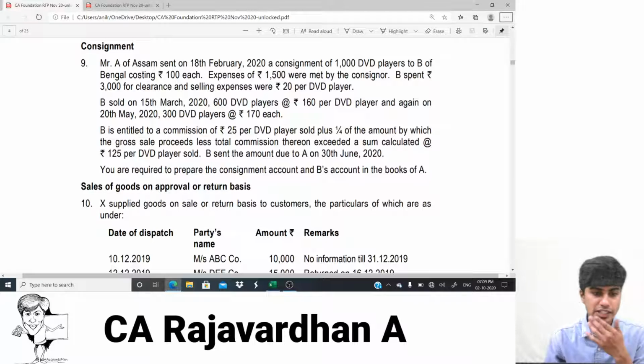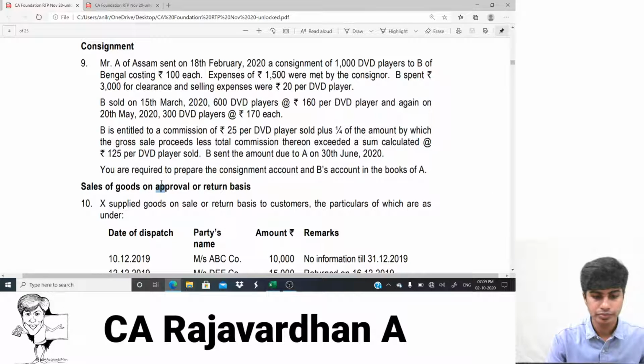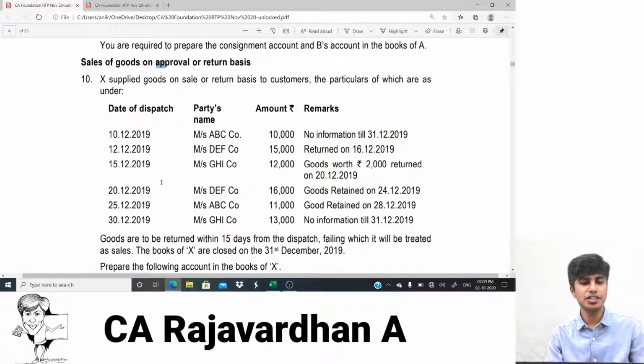Let us now go to illustration number 10. Illustration number 10 is from special transactions again. Sale of goods on return or approval basis.